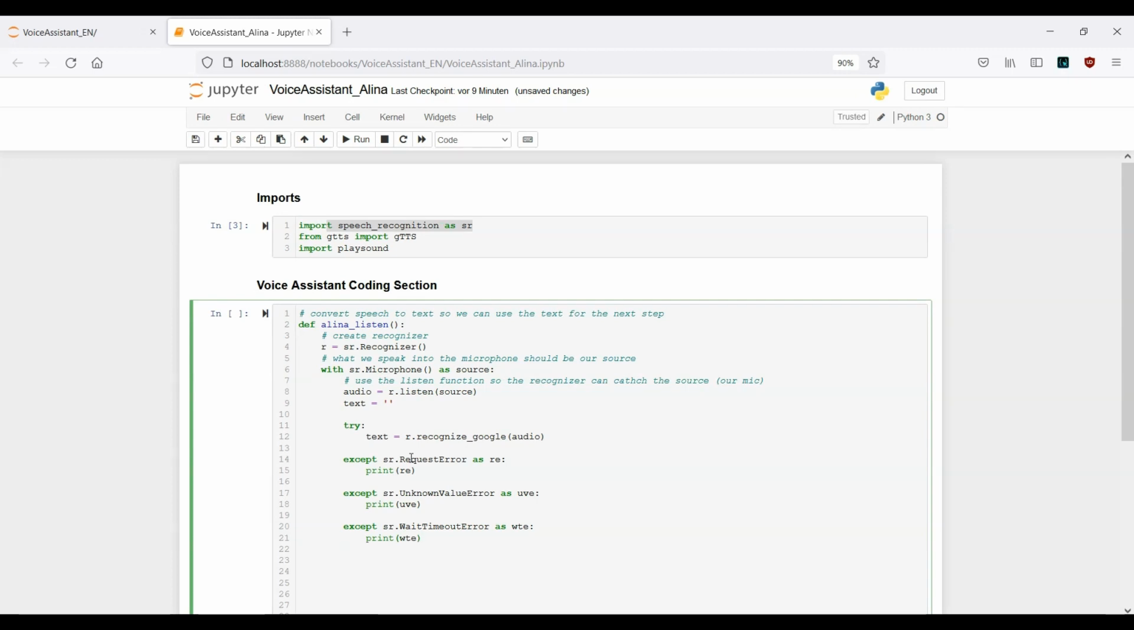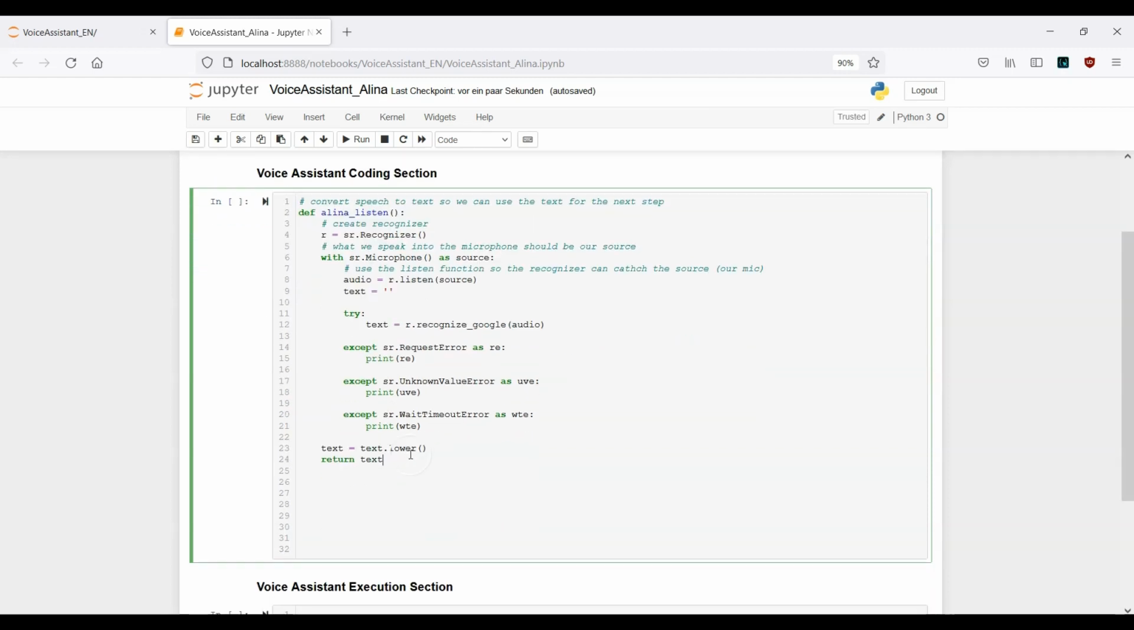Now, in the next step, we want to get back the text in lowercase. So we don't want to confuse the system, because sometimes we have uppercases, sometimes we have lowercases, and here we can actually standardize this whole process. That means once we get back a text, this whole text will be received in lowercase. And finally, we want to get back the text itself. Okay, so return text. And this is actually our first function here. This was actually number one.